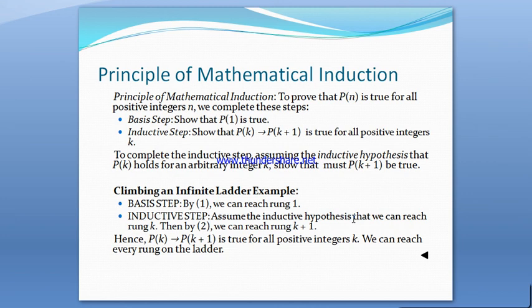Suppose that rung k can be reached. This is called the inductive hypothesis. Then, by this assumption, we have to prove that we can also reach rung k plus 1.